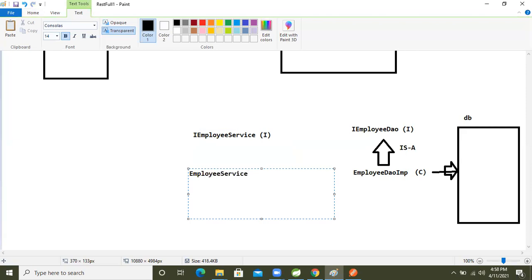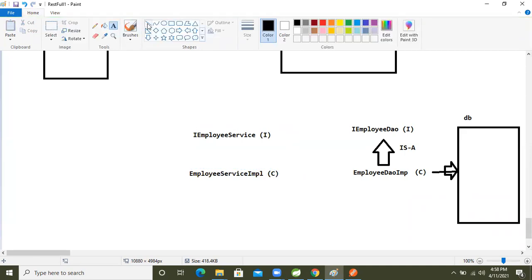Service, what is that? Service IMPL, right? IMPL, this is nothing but a class. This is the concrete class, guys. Okay, so here also what relation is there? An is-a relation is there between these two classes, right? And here what relation is there? A has-a relation is there between these two, the interface.